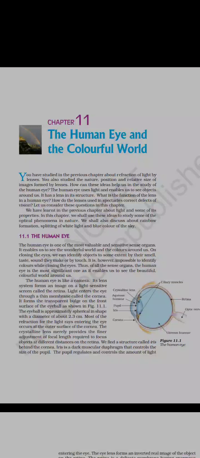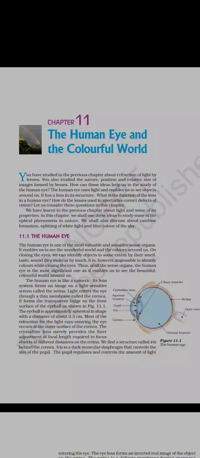We have seen that the human eye is a God-gifted sense that enables us to see the objects around us. We can identify colors, or see an object or any optical instrument around us, with the help of the eyes itself, right? So the eye is a sense that helps us to see any object around us, and it is one of the most important senses that we got from God.